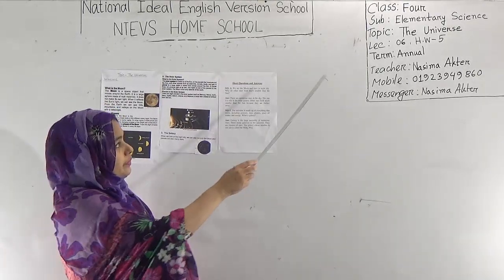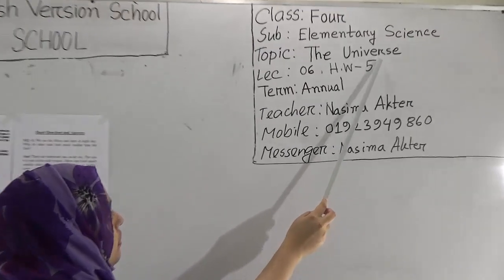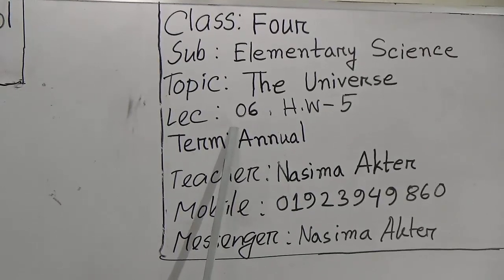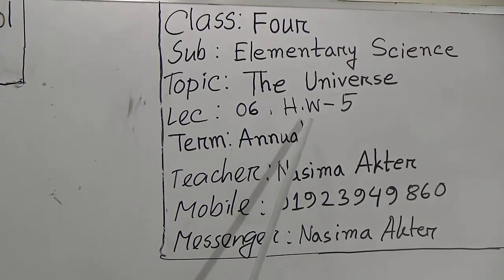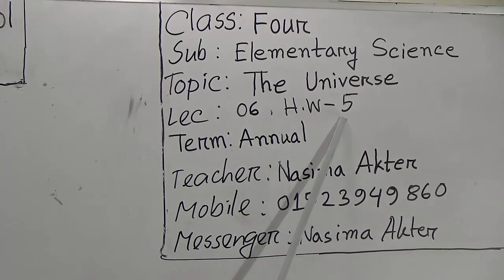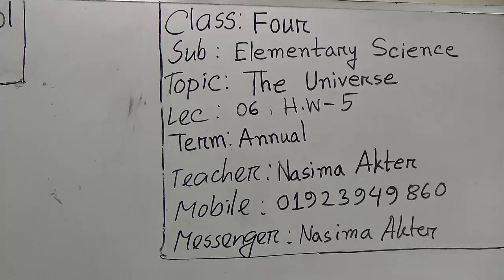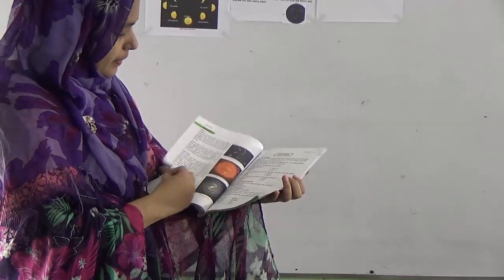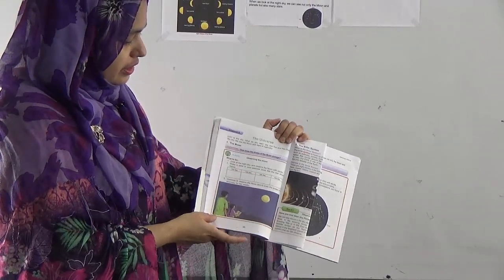Students, you see, our topic is the universe. This is lecture number 6 and I will give some SW. SW number is 5. This is your science book, and this is chapter 8, Universe.